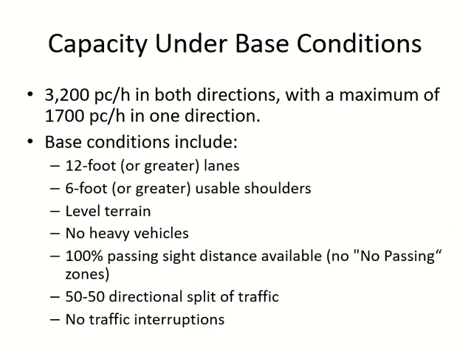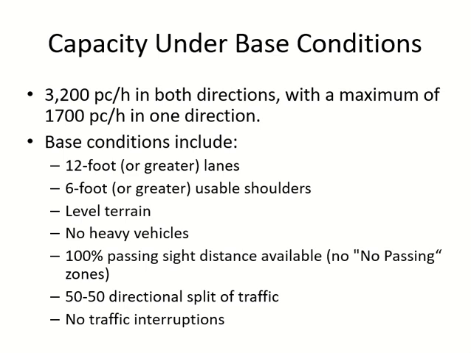Capacity under ideal conditions for these highways: total capacity is 3,200, and capacity in one direction is 1,700. So why is the other direction not 1,700? One direction affects the other. So when this one goes to 1,700, the other one cannot. What are the ideal conditions under which you will have this capacity?